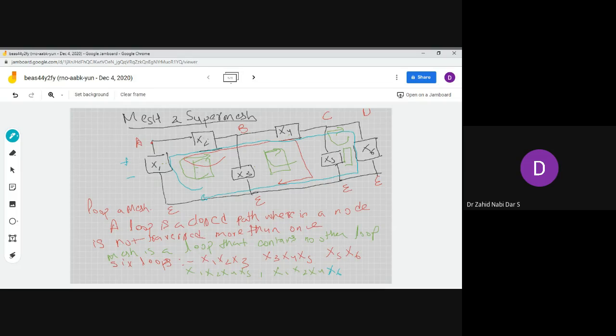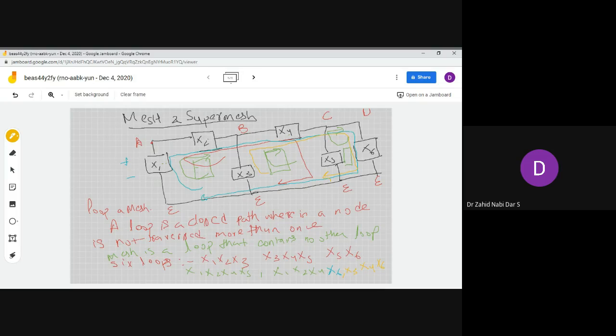Is there any other loop apart from x1, x2, x4? With respect to x3 also, we saw x3, x4, x5. Can't we write x3, with yellow color I'm drawing, x3, x4 and x6? So this can be one more, x3, x4 and x6. So it essentially has six loops. Okay, so these are the loops.